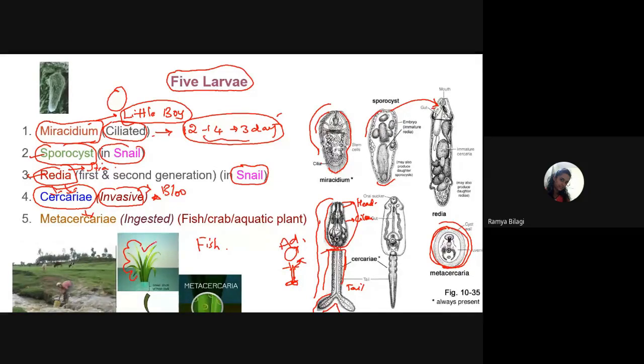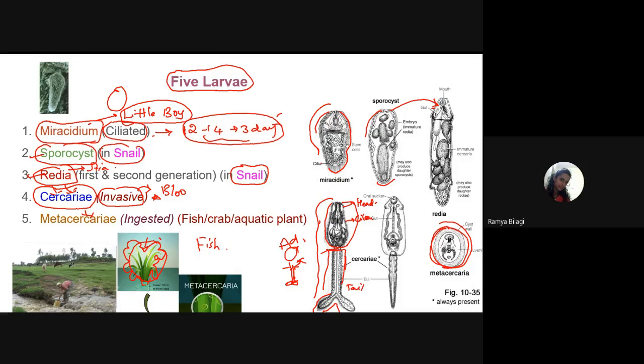So this is very, very important. It may even live in which one, students? It may live in the aquatic plants, right? So if the animal, sheep, or the horse or the man or anybody ingests this particular aquatic plant or that infected fish, the metacercaria will enter the body.